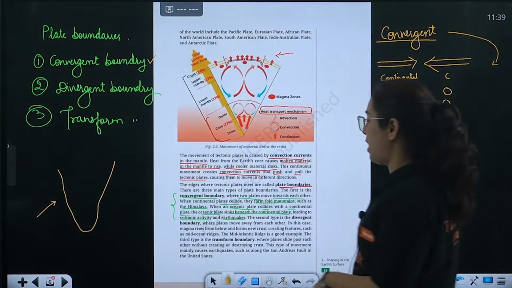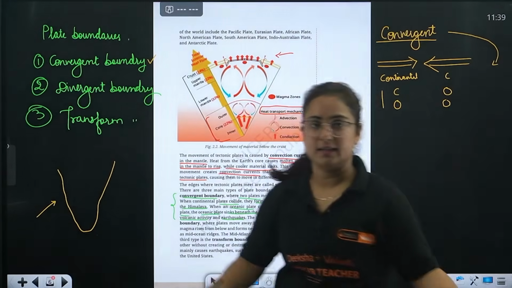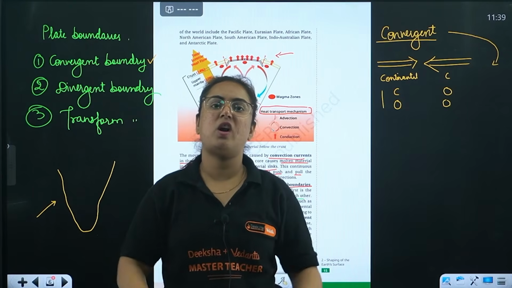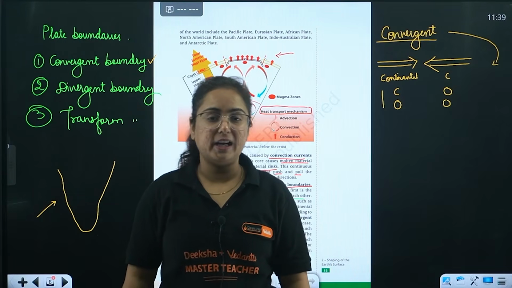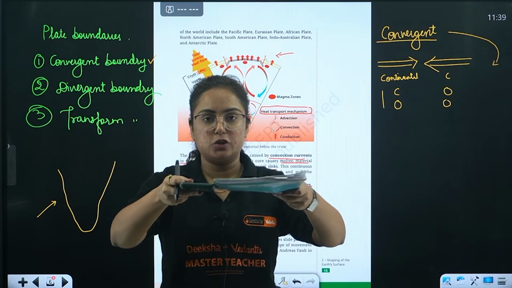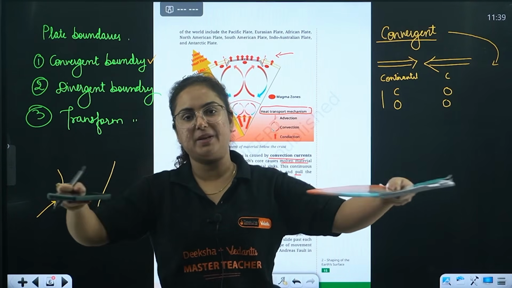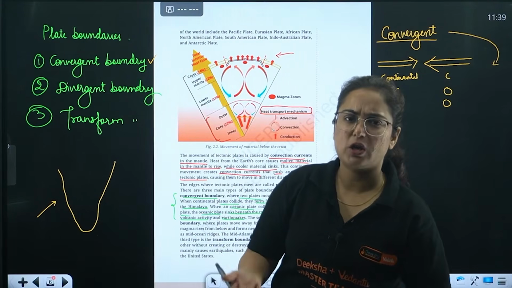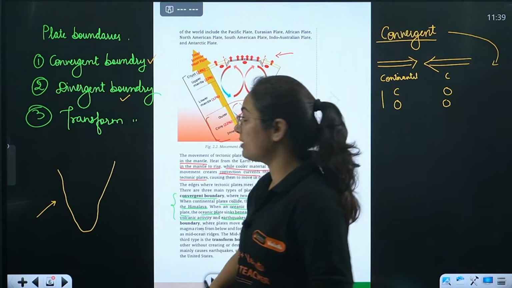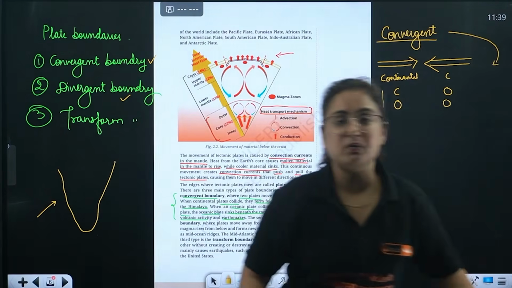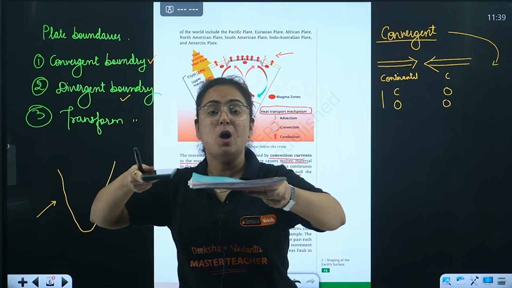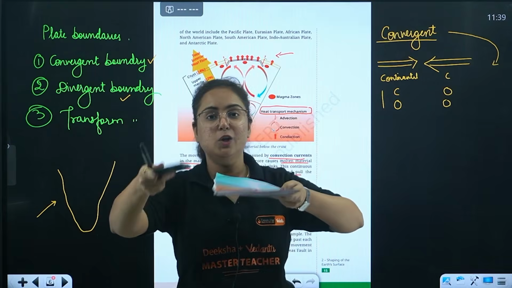Next, divergent boundaries. Now, these are the two plates, moving away from each other, destroying the land surface. However, it later results in the formation of some land surface. These are the two land boundaries separating from each other. There can also be a chance that the boundaries are continental or oceanic. Easy one. It is divergent boundary. Now, what is transform? Transform is in a way that there are two plates like this, they are moving, forming no landform, destroying no landform.